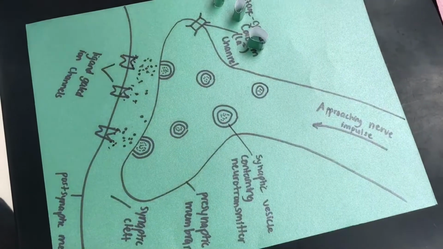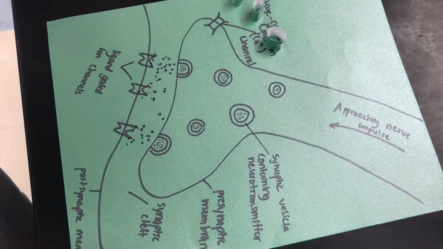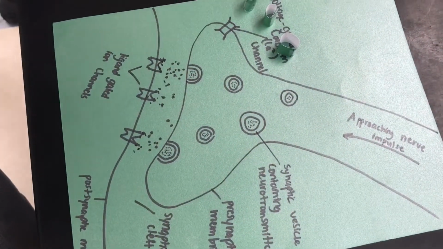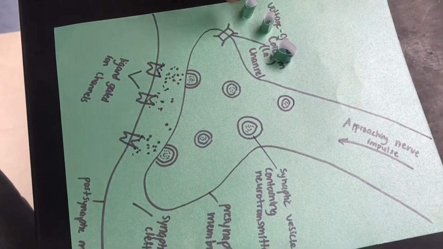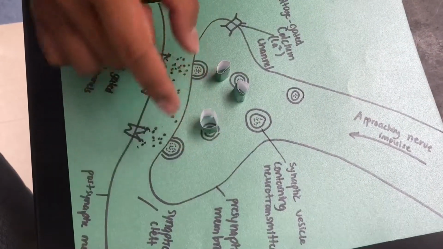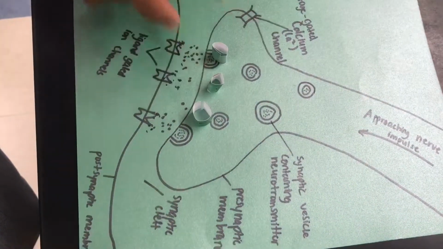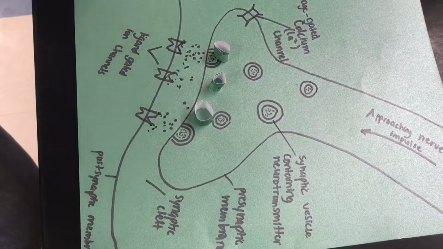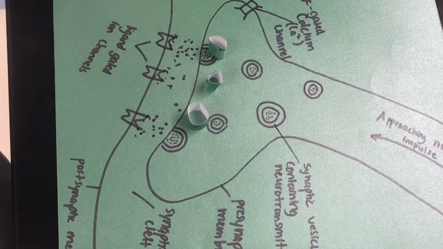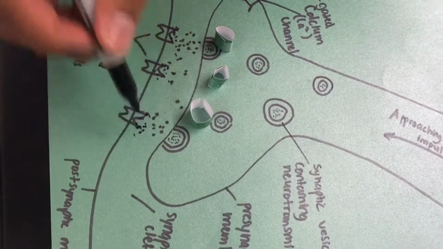As action potential goes down the neuron, approaching nerve impulses change the charge of the synaptic cleft. Voltage-gated calcium channels open and push forward synaptic vesicles containing neurotransmitters through the presynaptic membrane through exocytosis. Neurotransmitters are released into the synaptic cleft and bind to ligand-gated ion channels on the postsynaptic membrane.